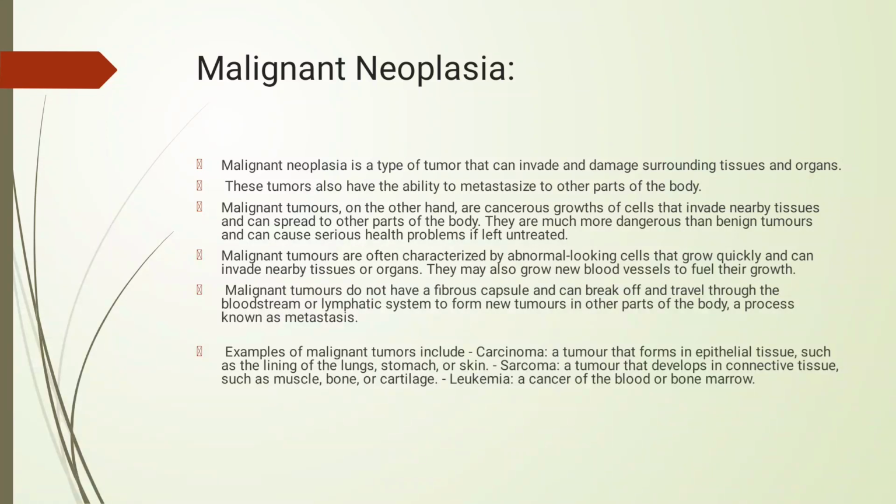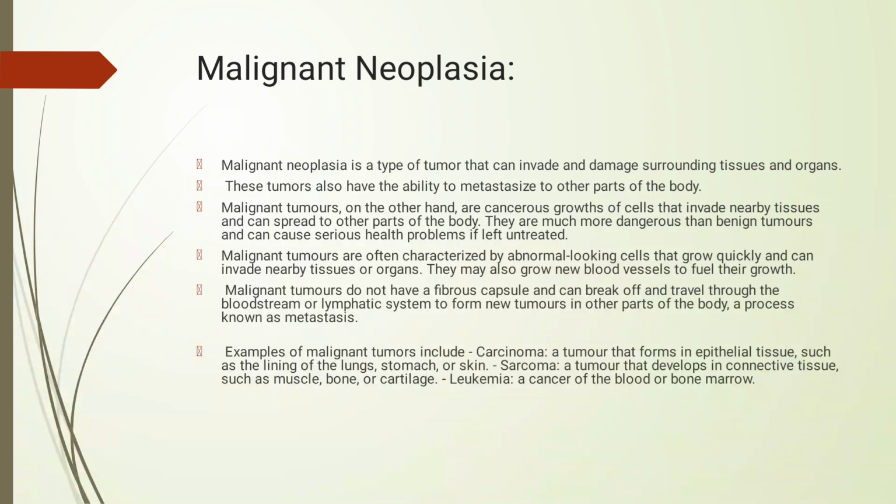Then malignant neoplasia. This is a type of tumor that will invade and damage the surrounding tissues and organs. These tumors also have the ability to spread to other parts of the body. It is a kind of cancerous growth of cells. It will invade the nearby tissues and can spread to other parts of the body. Malignant tumors are often characterized by abnormal looking cells. They grow quickly and can invade the nearby tissue or organ.